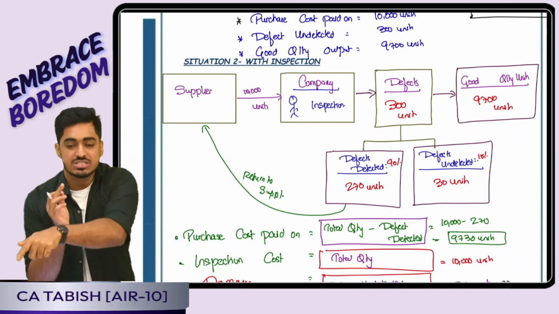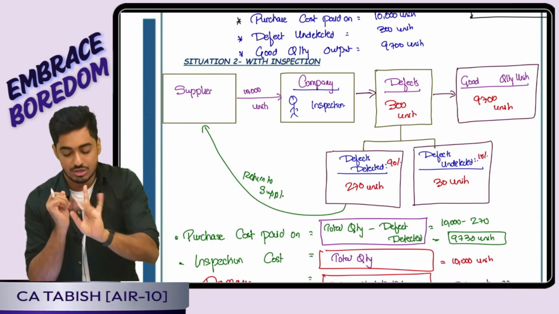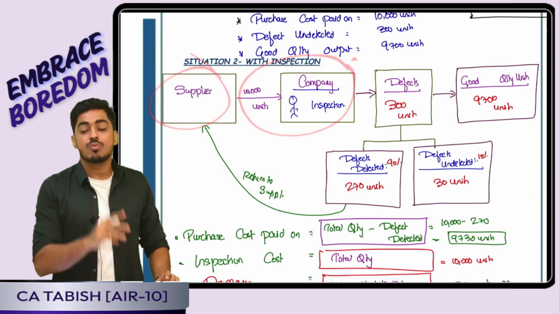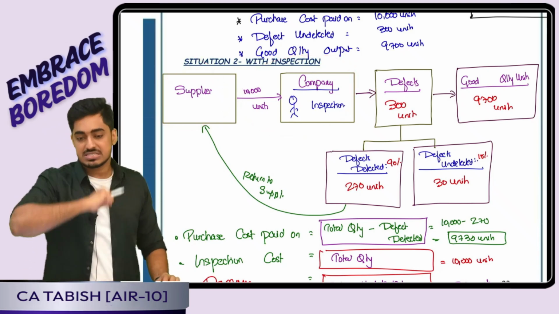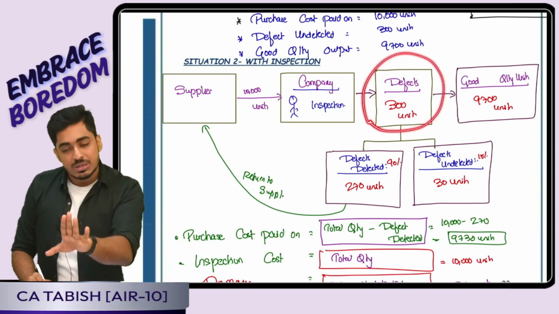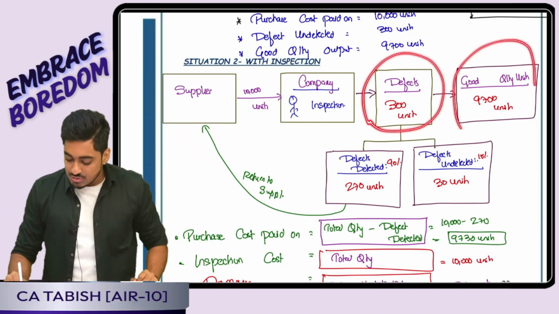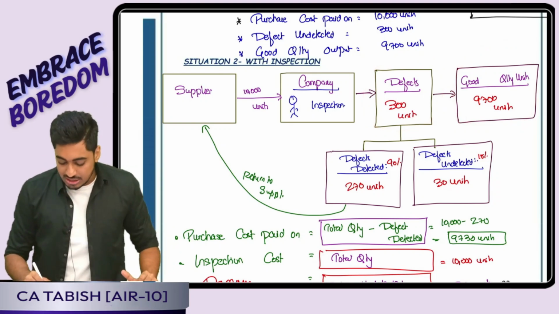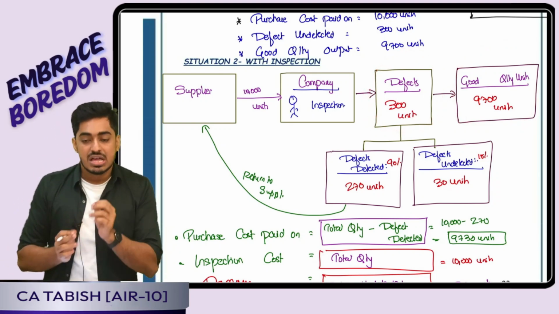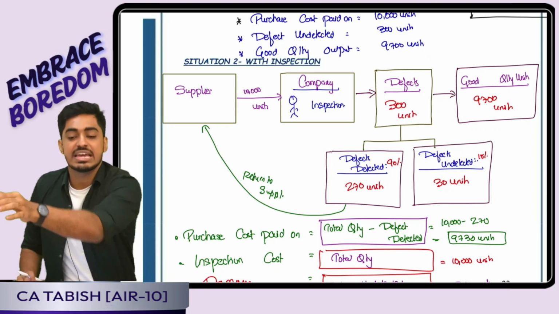That means my inspection cost will be incurred on the total 10,000 units. Normally if I am buying from X Limited, how much percent defects are there? 3% defects are there, boss. That means 300 units will be defective. How many will be of good quality? 9,700 will be of good quality. Now 300 defects will be there. Now in my inspection process, how many defects can I detect?